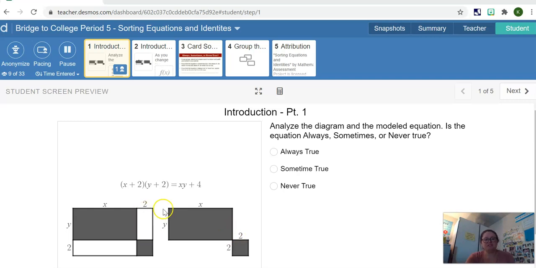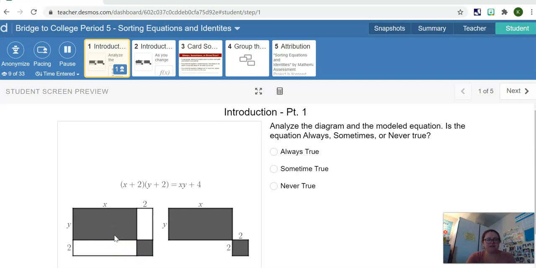Now I'm looking at the shapes and I'm seeing immediately right off the bat, these two shapes are not the same. This one has two black rectangles and two white rectangles, which altogether is a big rectangle, whereas this is just two rectangles. So they don't look the same, so they're probably not always true, because it would have to look exactly the same for it to be always true. Now, that means, is it sometimes or never true? Is there times when these would be the same?